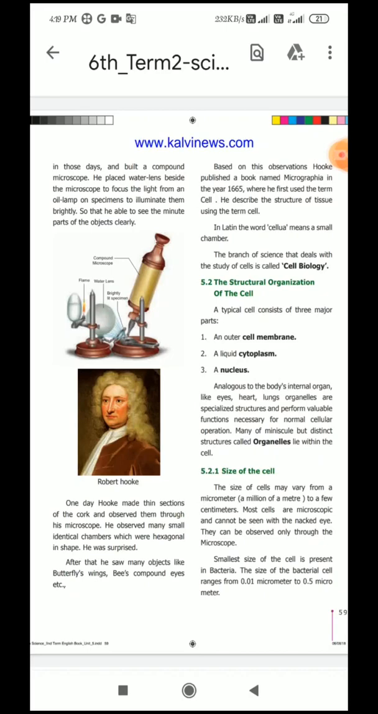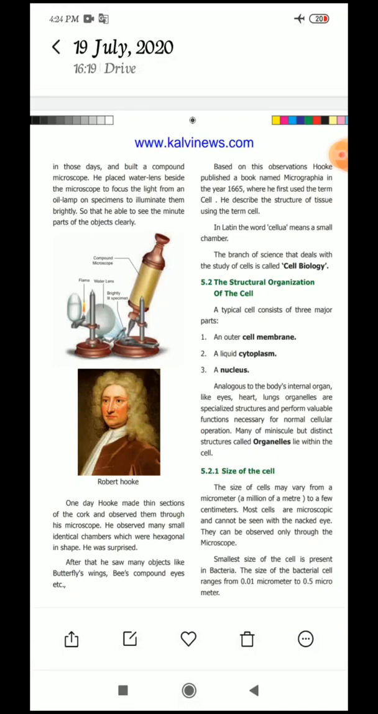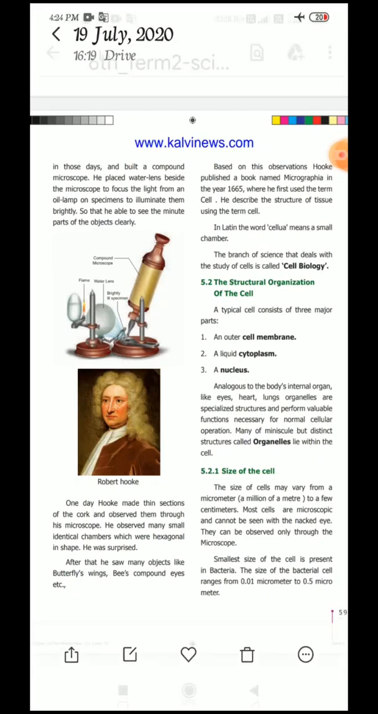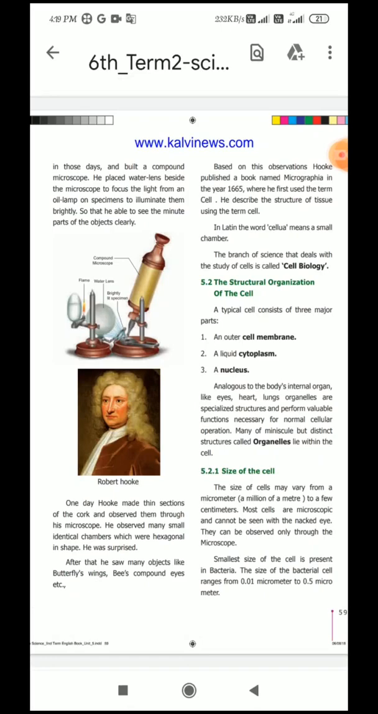Small chamber means what, children? Small chamber, room-like chamber. Okay, in Latin the word cellula means a small chamber. The branch of science that deals with the study of cells is called cell biology. In future, many students will learn about the cells. Okay, so that branch of science is called cell biology. Are you understood, children? Robert Hooke invented what? Microscope. After that, the book Micrographia was published in the year 1665. These are the important points in this discovery.